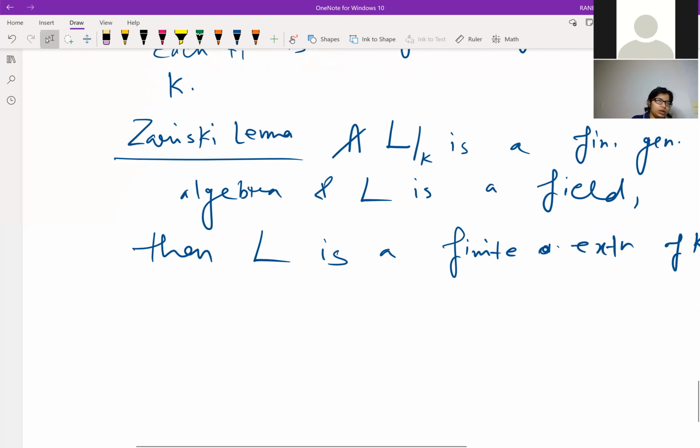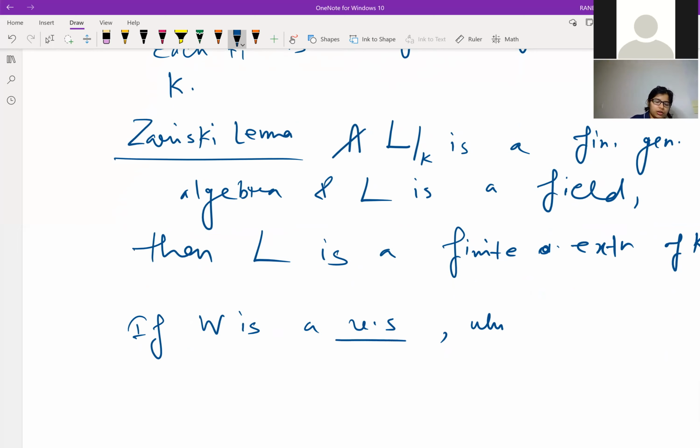So now we know that if W is a finite dimensional vector space over K, then W is isomorphic to some K power m, right?